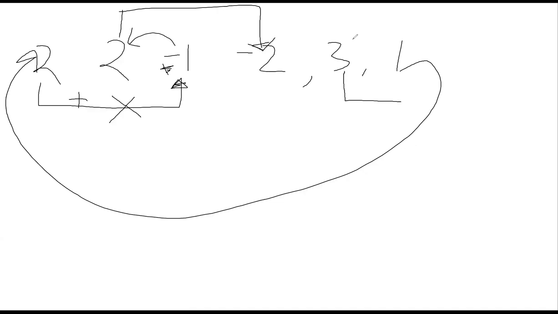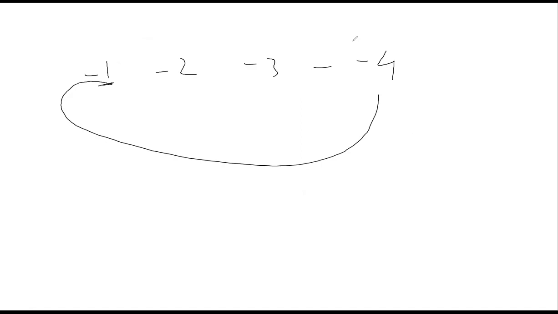So let's take an example of all negative numbers. So we have -1, -2, -3, and -4. Okay. Now for this one, -1 means I'm moving one step in the counterclockwise direction. So after this one, I'll reach here. Right. Now I go to -4. -4 means 4 movements in the counterclockwise direction, which is 1, 2, 3, and I'll reach back here. Right. And once I'm here, it will always keep looping again and again.